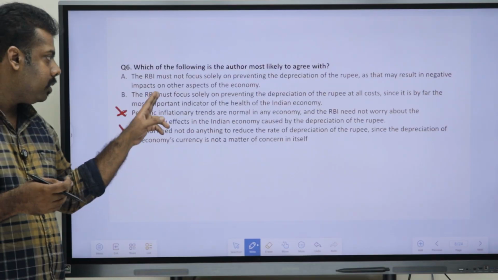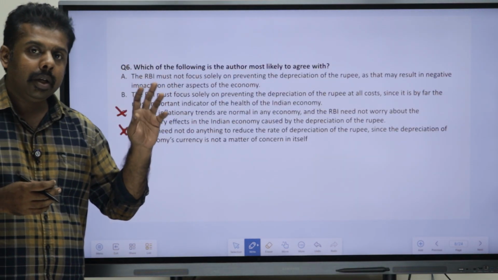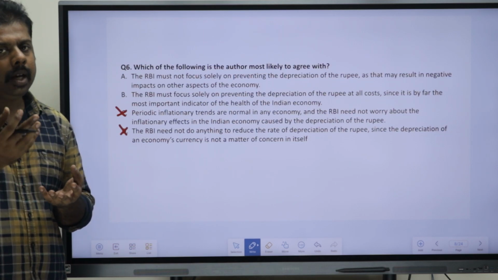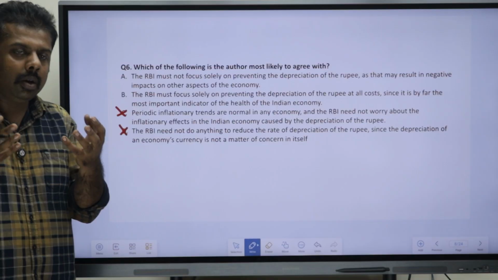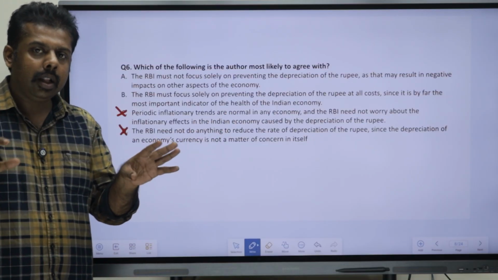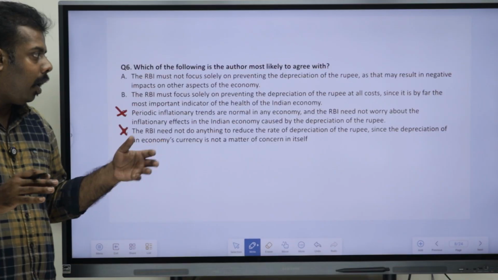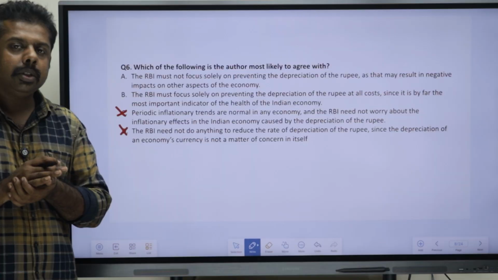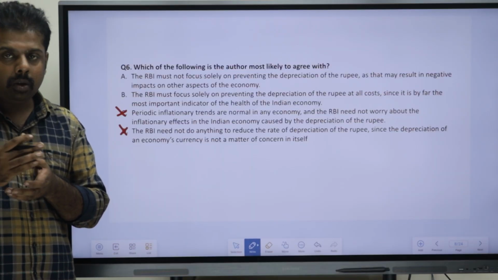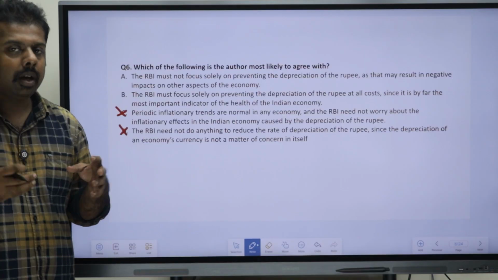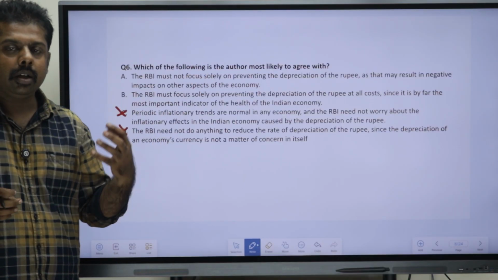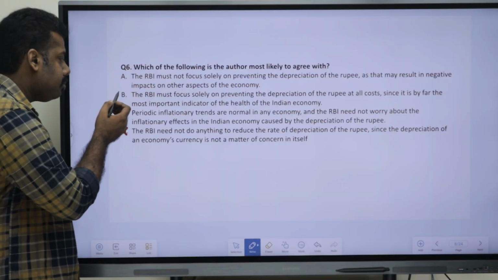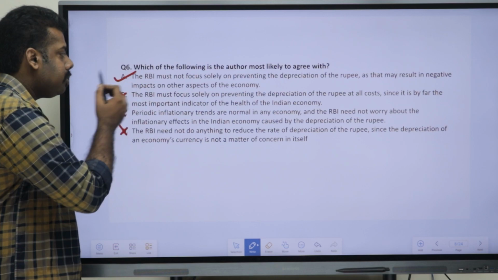The second option says that RBI should only focus on how to increase the value of the currency of India. That means not looking at the other factors, you have to just concentrate on how we can prevent the depreciation. All the other factors mustn't be considered. So, that is wrong, because if you are just considering that factor, the other aspects will be affected, and that will eventually affect your economy. So, B option is also wrong. A is the option which you can give.